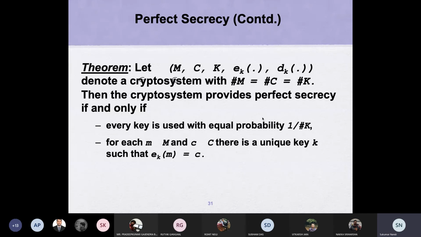Then the crypto system provides perfect secrecy if and only if every key is used equiprobably.